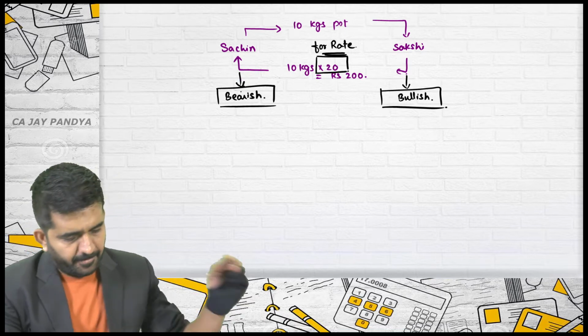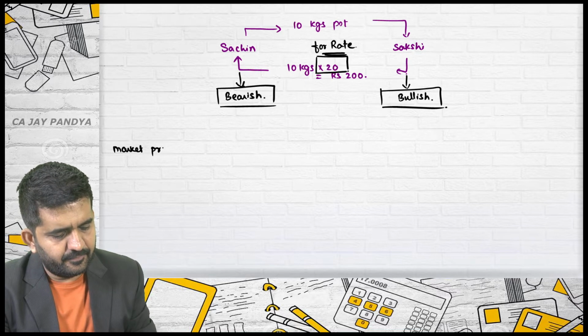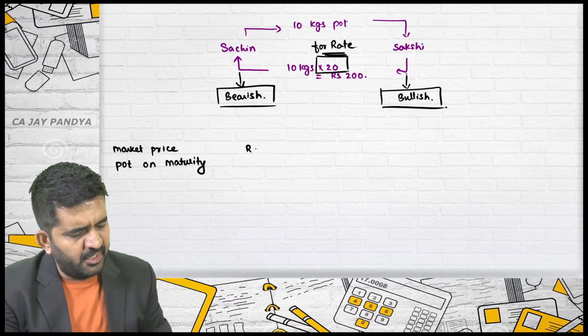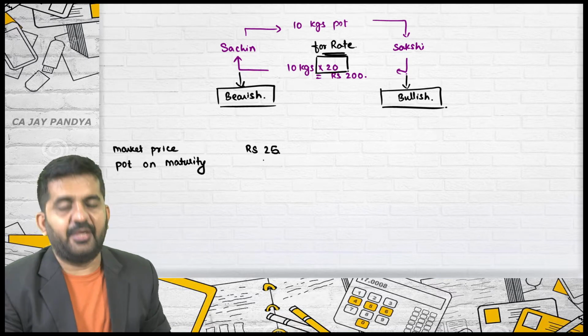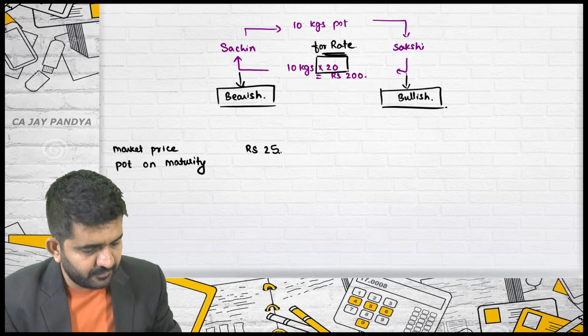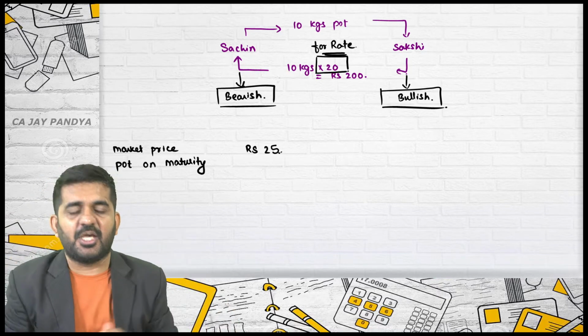If the market price of potatoes on maturity is rupees 25, please understand, I have already solved this, but still I am solving it with another mindset, another thinking process.